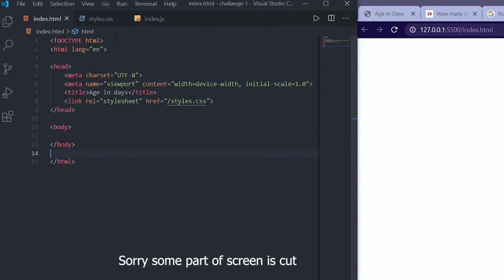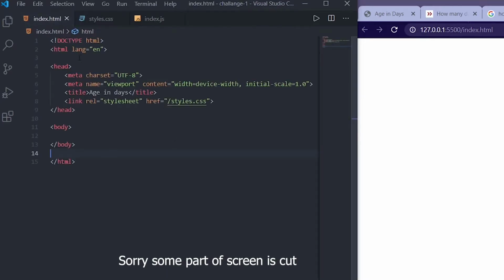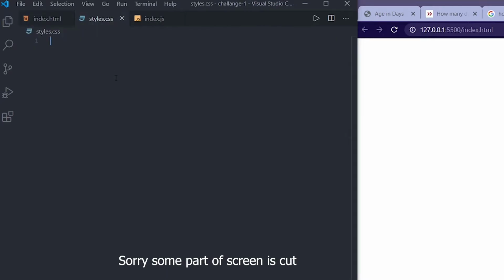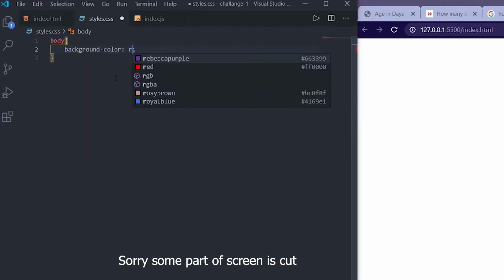To check whether the styles.css is bound with this or not, what I will do is write body, background color red.